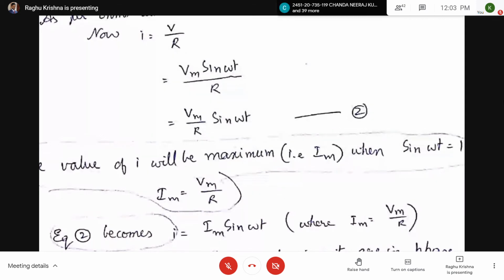So what is the maximum value of small i? It is equal to Im. When sin omega t equal to 1, we are going to get the maximum value for the current, so that I am going to represent by Im. So small i equal to Im sin omega t, where Im equal to Vm by R.